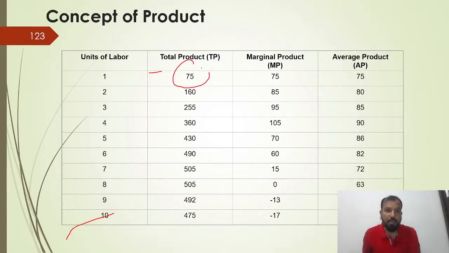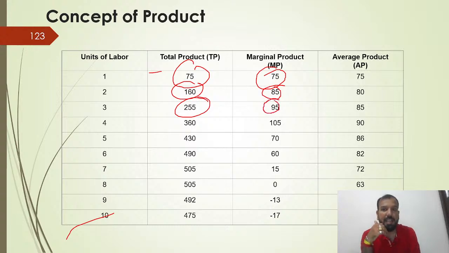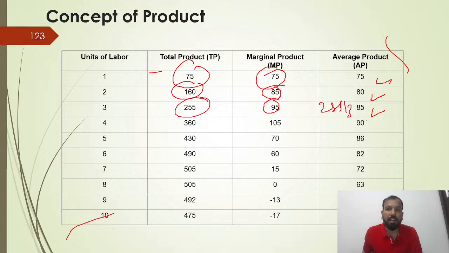Units of labor: total product is 75, marginal product is 75. Total product 160 minus 75 becomes 85, and 255 minus 160 is 95. Average product is 75 divided by 1, which is 75. 160 divided by 2 is 80. 255 divided by 3 is 85. 360 divided by 4 becomes 90. That is called average product, that means total product divided by the units or quantity. Very simple.